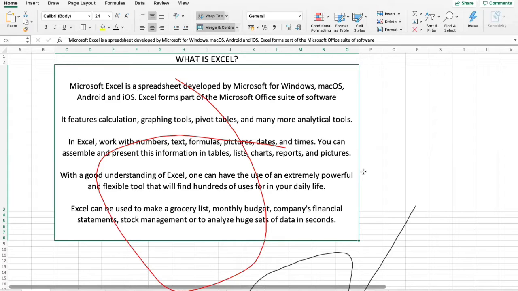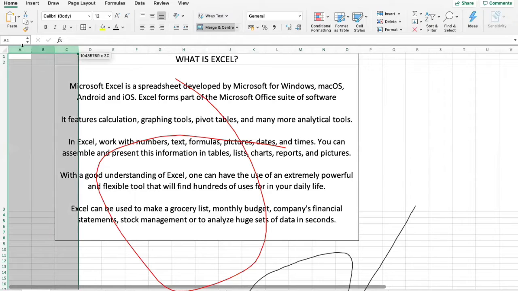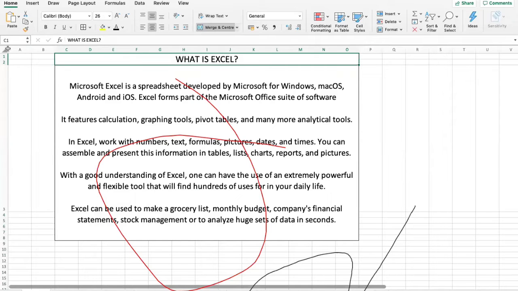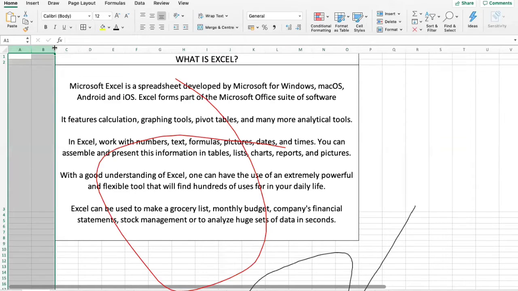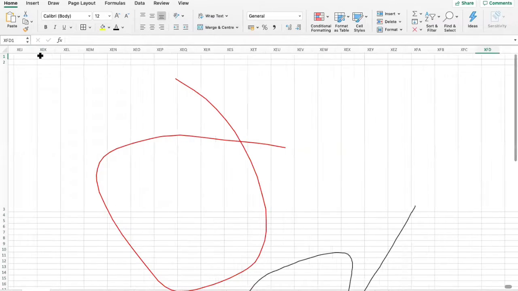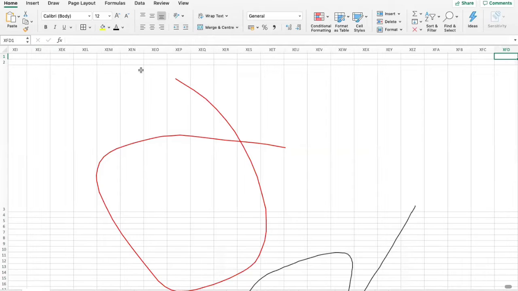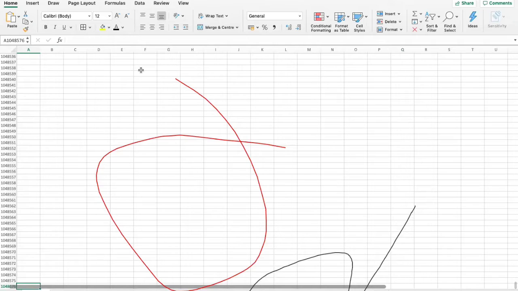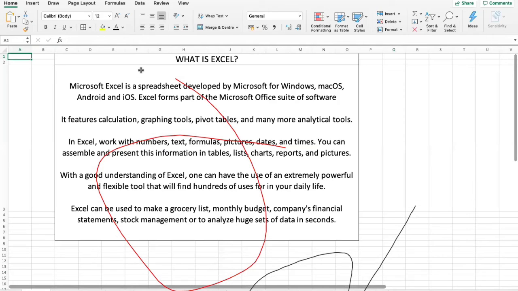Okay, fine. So moving on to the next thing: Excel consists of columns and rows. Columns are vertical, starting with A, B, C, D, alphabetical, and it ends at XFD. The last column we have is XFD. So we have about 16,000 columns and more than 1 million rows, and rows always start with a number.